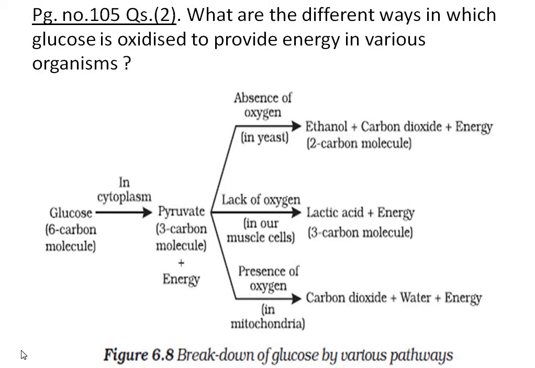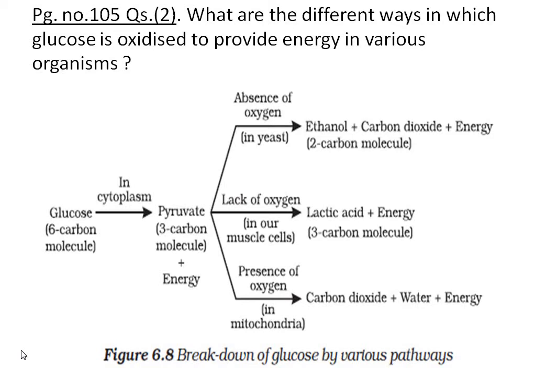In this video we learn how glucose is broken down by various pathways. I told you in the first video today that organisms break down glucose to produce energy. Glucose is the carbohydrate, the food which is present in cells, and in these cells oxygen is transported by blood, and food is also transported by blood.